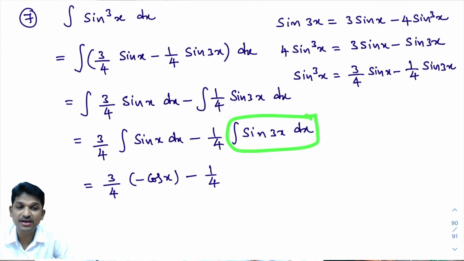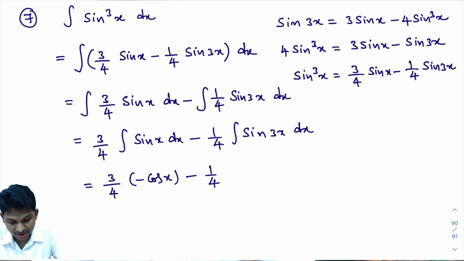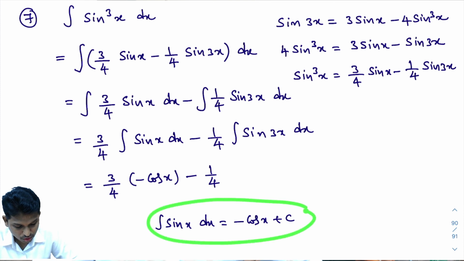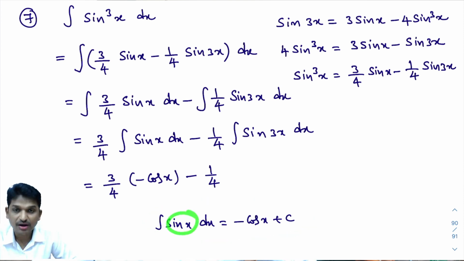This is what I am saying. You need to know model number 2. In model number 2, what did you learn? The integral of sin x dx formula, if it is there. What is the integral of sin x dx formula? Minus cos x plus c. From model number 2, what did you learn? In this formula, in place of x, if ax plus b is there, then how to write its answer?